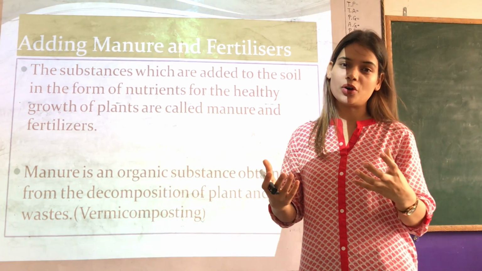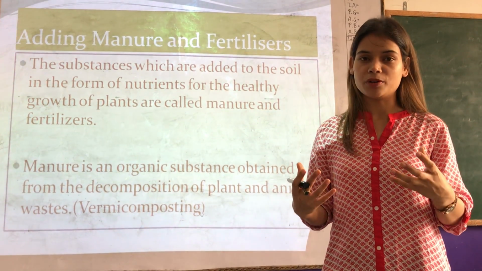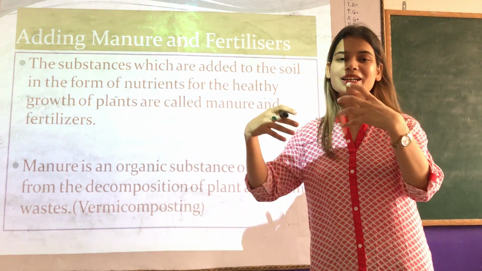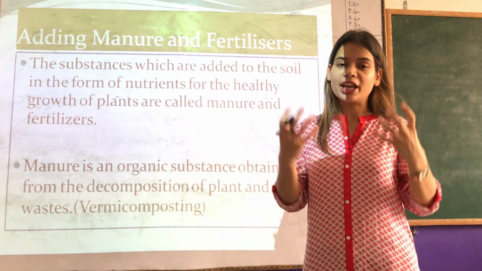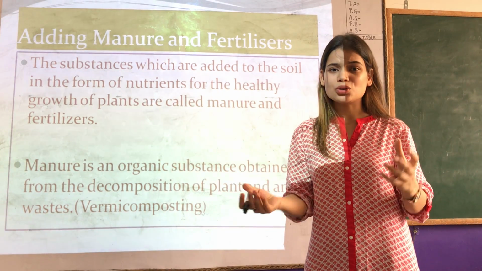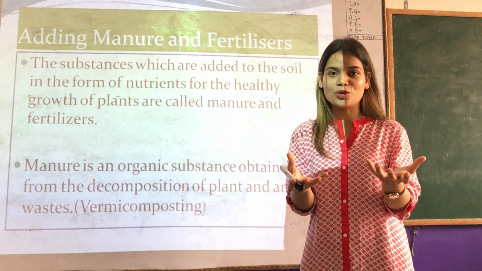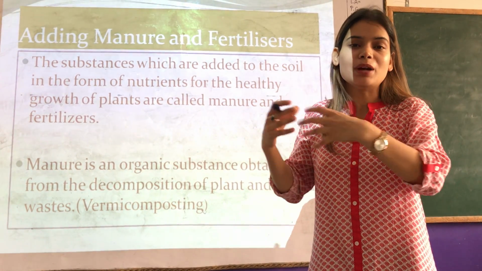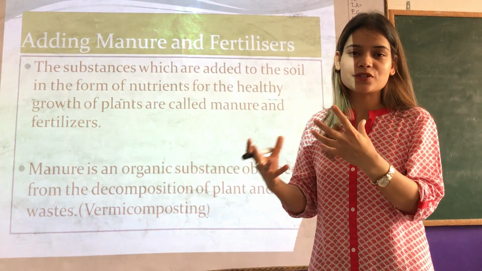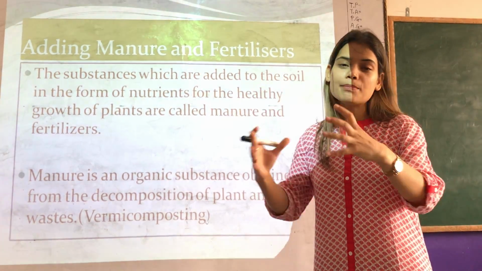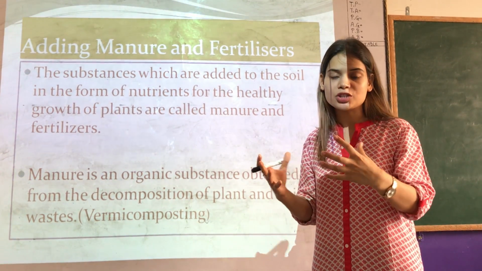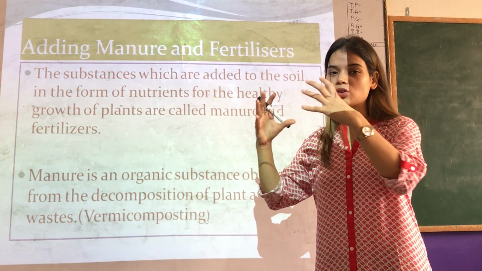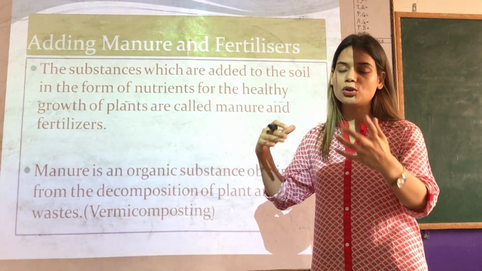Now what is a manure? You should know what a manure is. Well, manure is an organic compound which is made from dead and decaying plants. You can also make manure at your home. Simply take dead and rotted plants or leaves or vegetable peels and dump all this organic waste, no plastic and nothing like that. Or you can use rotted wood also.